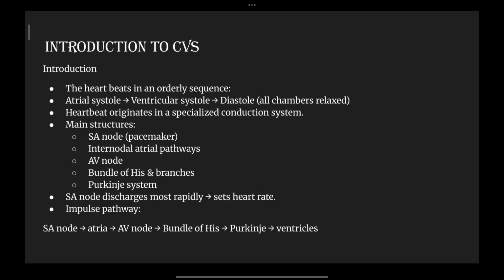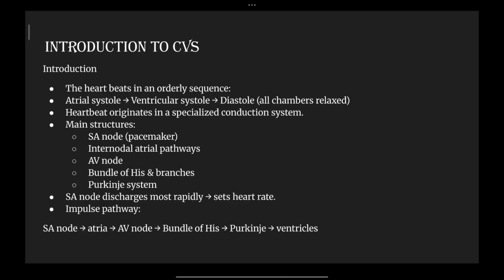Now, internodal atrial pathways are the next main structure. Then the atrioventricular node, which is causing the contraction and relaxation in the atrium and the ventricles. This is the second node to which the pacemaker is sending signals. Then we have the bundle of His and branches, which branch out into the right and left side of the heart, causing the contraction and relaxation throughout the cardiac muscles. We have Purkinje fibers as well, which are the ends of the bundle of His.